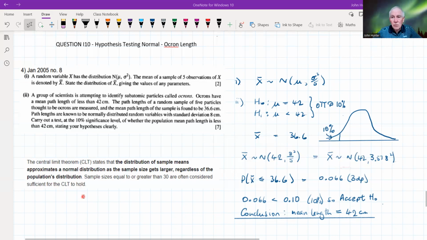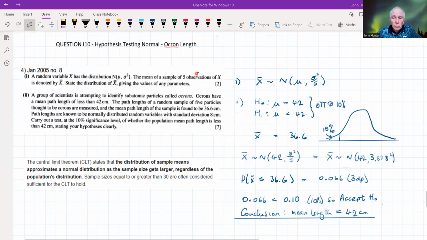If the underlying distribution is actually normal, then you don't have to worry about this limit of 30, because it'll basically be the normal distribution anyway. So the distribution of sample means will be normal for values less than 30, and that's what we've got here. It's this underlying distribution for the random variable x. It is normal, and we've got a sample of only 5 observations, but it's okay because the sample mean, which we denote by x bar, will be normally distributed.